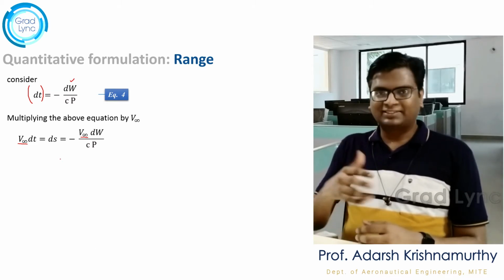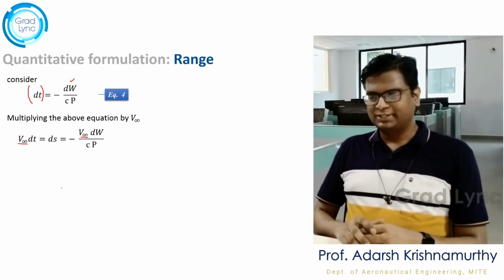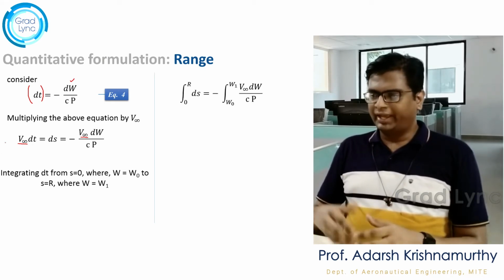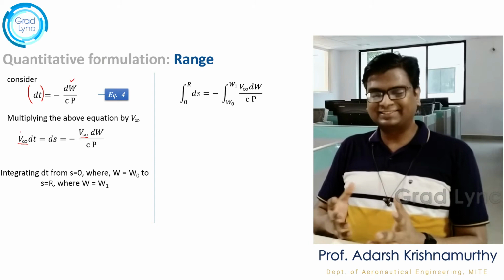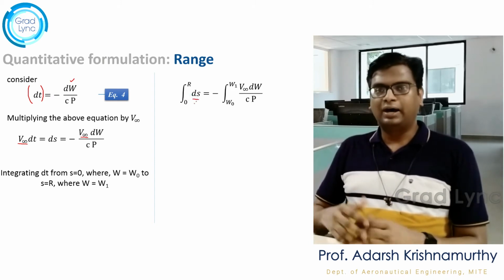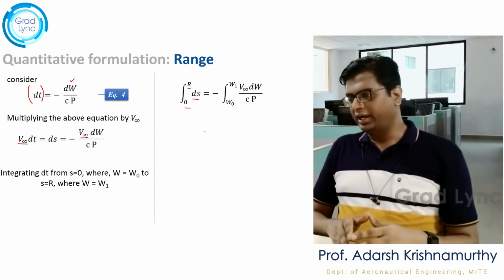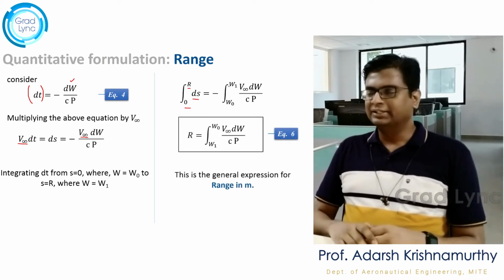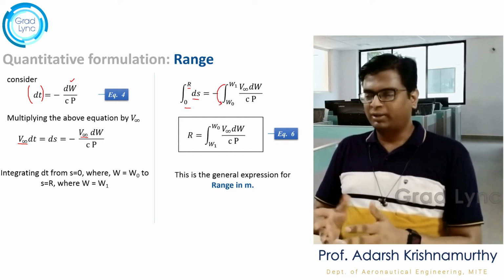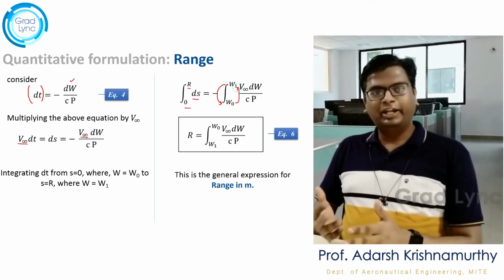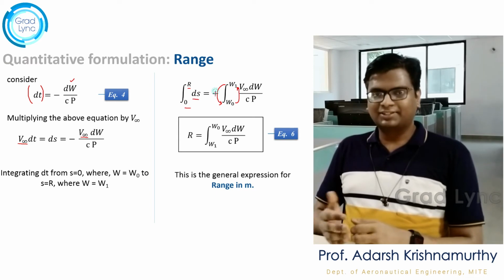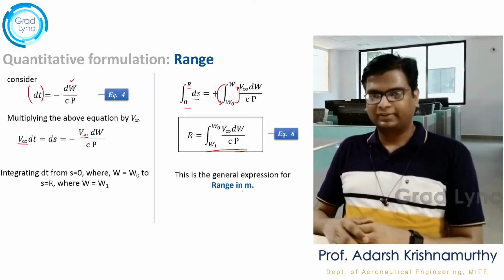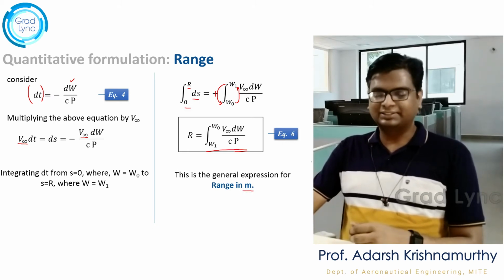So let's try to get the range on the LHS, so on the right hand side also I multiply with velocity. Again, doing the integration for the distance, that is from 0 to r, where r is the range, and applying the limits and taking out the negative sign, I change the limits from W1 to W0, V infinity dW by C into P. Now this is the general expression for range and its units will be in meters, right? Let's call this equation number 6.